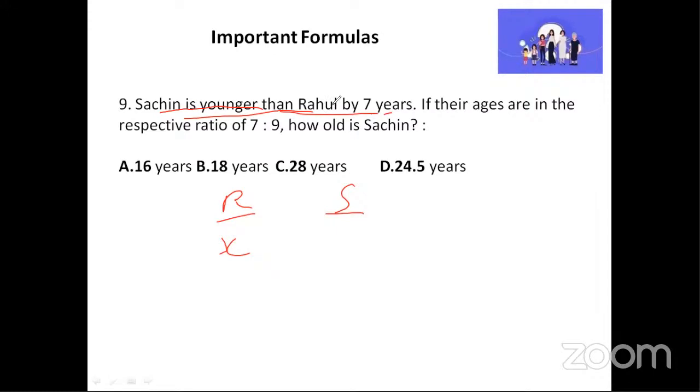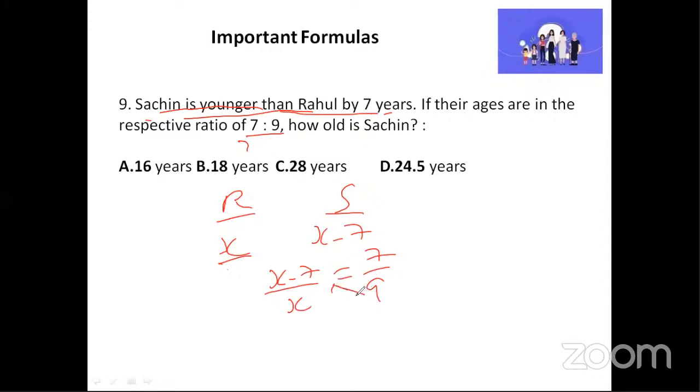If Rahul is X, Sachin is younger than Rahul by 7 years. Younger. Okay. So what happens here? Sachin's age will be X minus 7. Now they are telling their ages are in the ratio 7 and 9. So which means we'll divide Sachin and Rahul, right? First Sachin, then Rahul. So Sachin, that is X minus 7, divided by Rahul, which is X, is equal to 7 divided by 9. Because they have given this ratio 7:9.